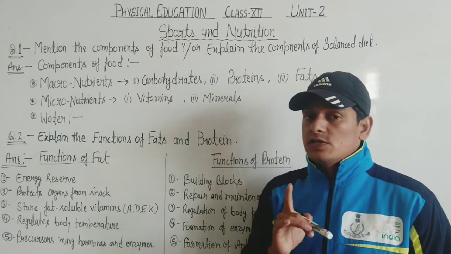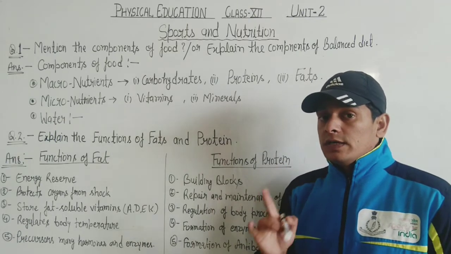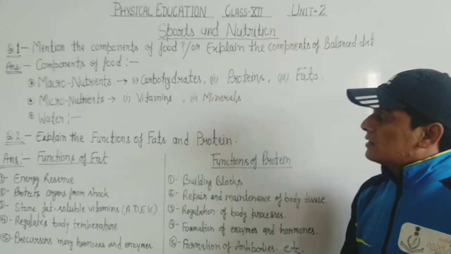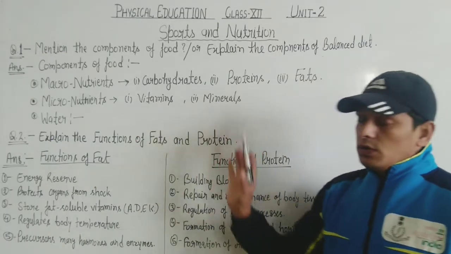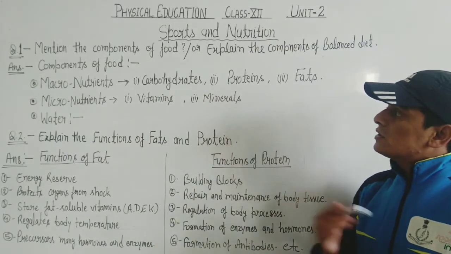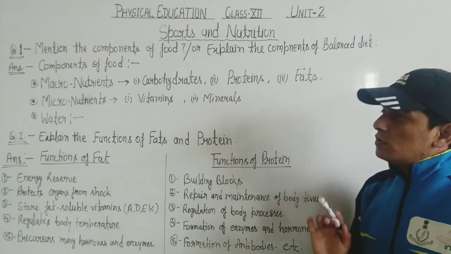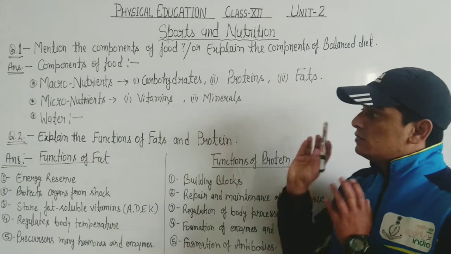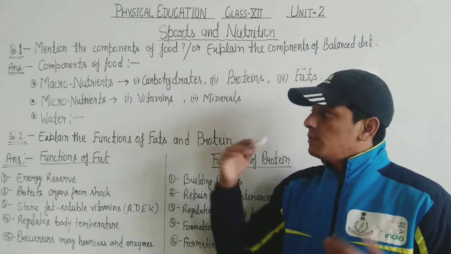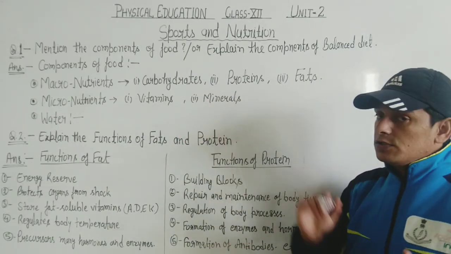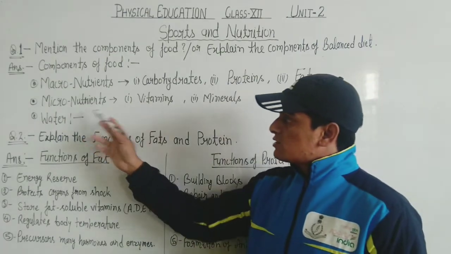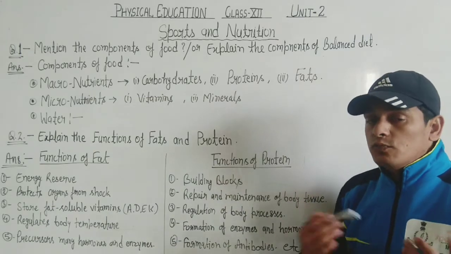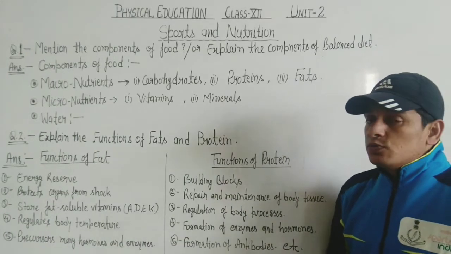You must understand the question I asked: which of the following is not a macronutrient? So you check that in that way. You understand the question, then write the answers according to that. I hope you understood about this question. This is a very important question. Any type of question can be asked from there. The question can be asked, explain the macronutrients, then you are going to write about these three only. It can be asked, explain the micronutrients and their use in body, so you are going to explain these two, vitamins and minerals.